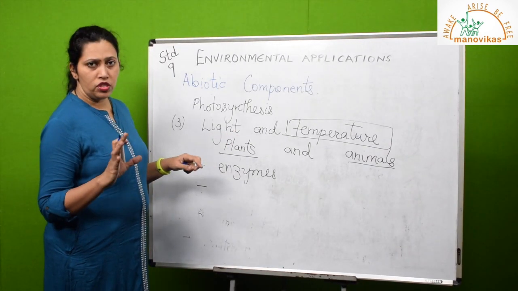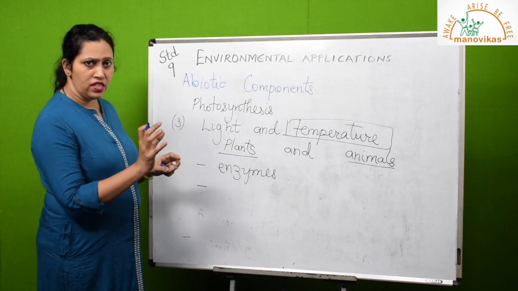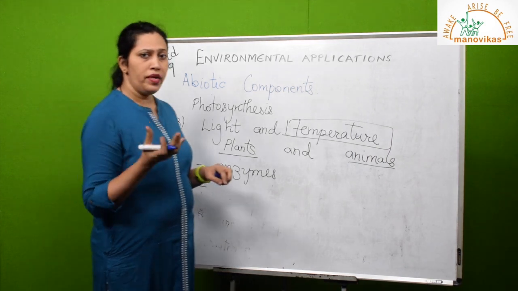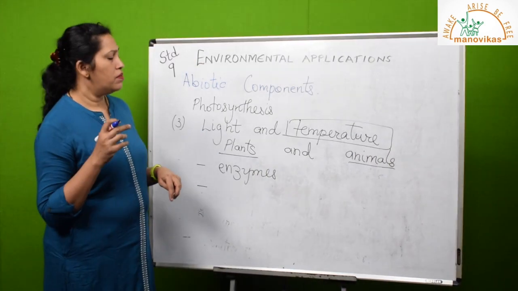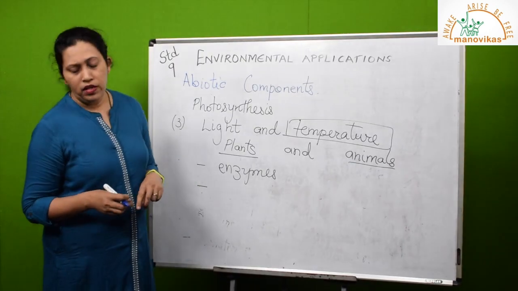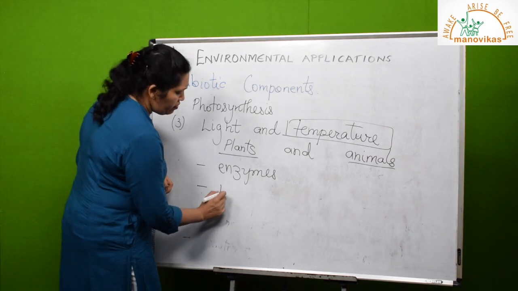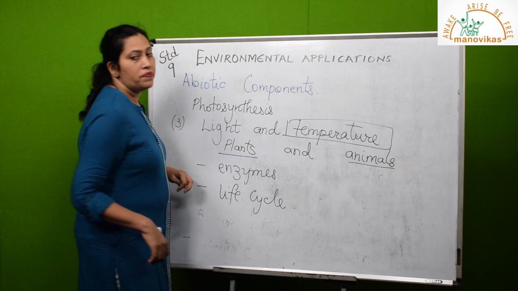At normal temperature the gender will be females. Eggs are there, so they'll turn into females if the normal temperature is there, and if there's high temperature the gender of the offspring will be males. Also the life cycle of the animals depends on the temperature.